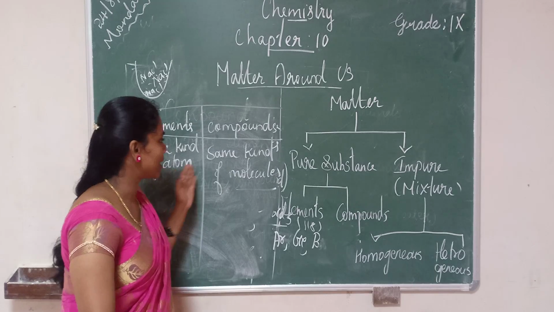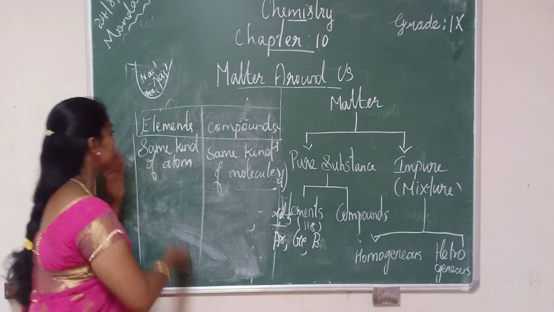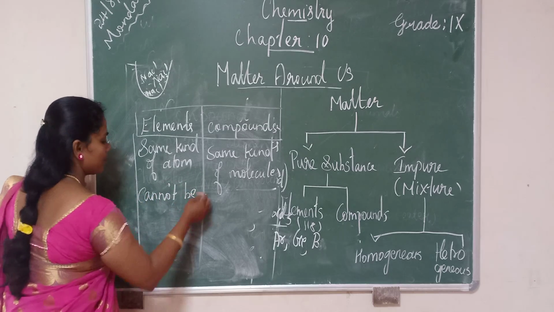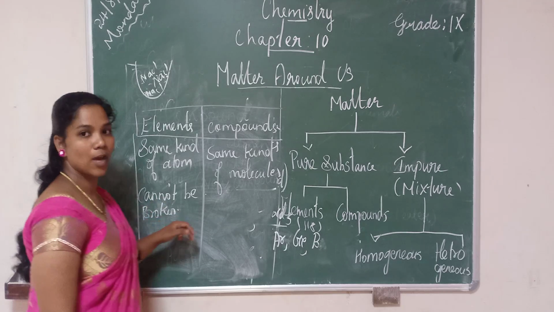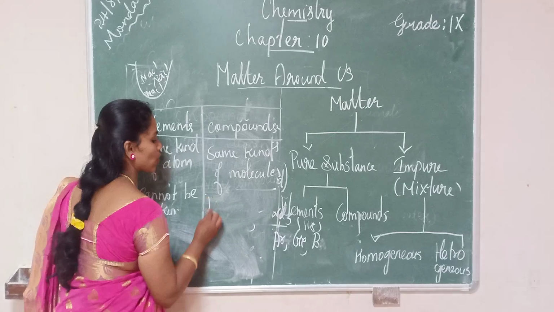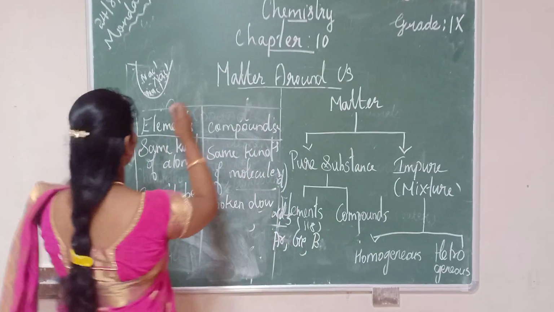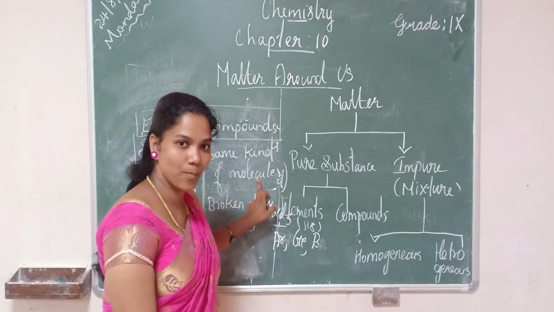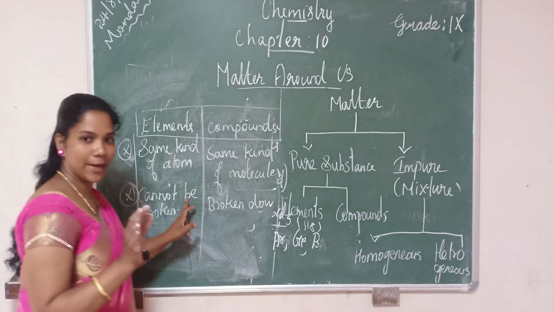For example, coal is the repeating unit of carbon. A compound, for example water, has repeating units of H2O molecules. The second point is that elements cannot be broken down into similar substances by chemical means.